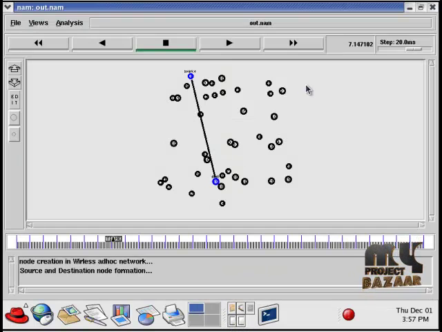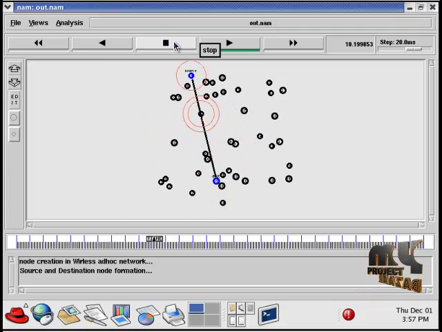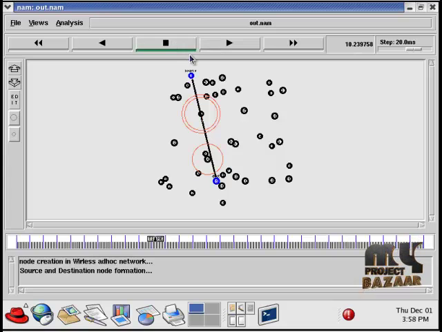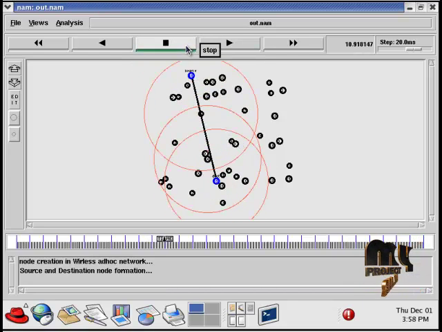Now when the process reaches 10 seconds, it will start the transmission. So now the packets are transmitted from the source to the destination node. These circles are denoted as beacons.